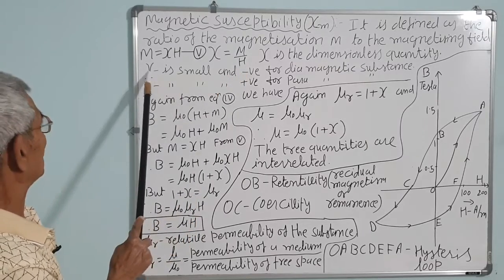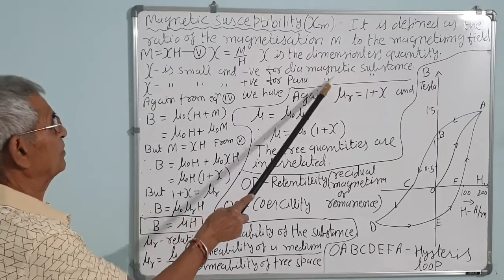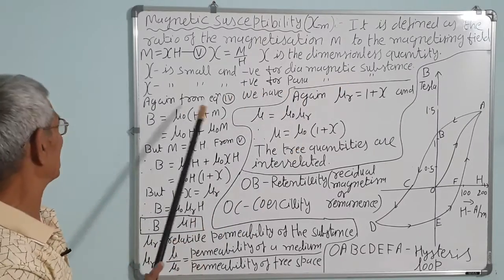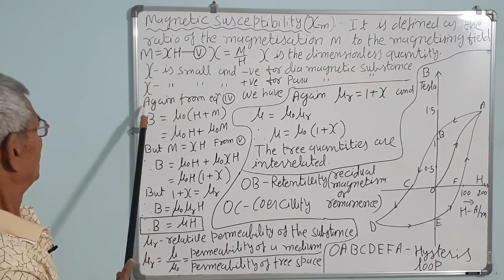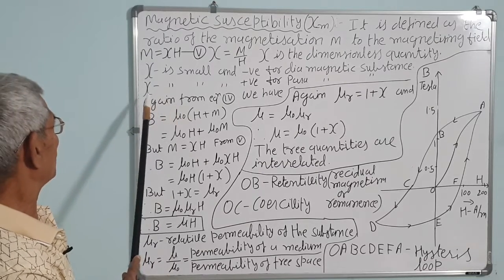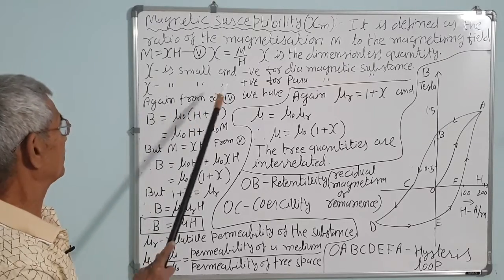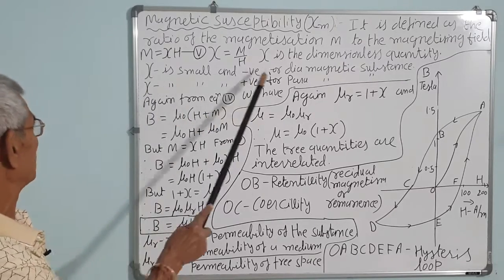Xi is small and negative for diamagnetic substances. Xi is small and positive for paramagnetic substances, and it is much more positive for ferromagnetic substances. But these materials are not in our course, just for the knowledge.